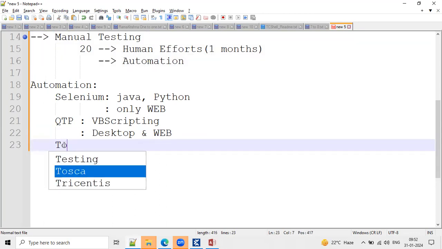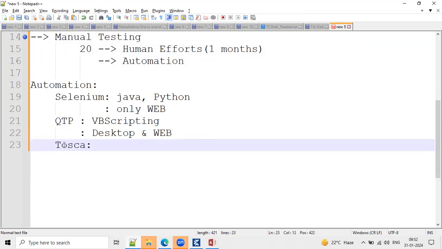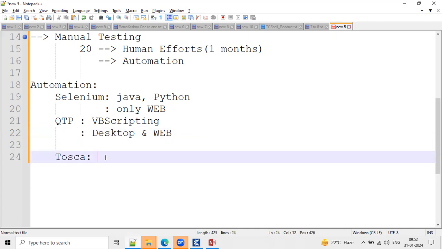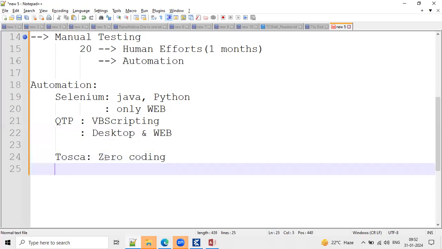Coming to Tosca, Tosca is a zero coding test automation tool. No need to learn any Python or Java, no coding is required. If you are from an IT background or non-IT background, or working as a manual testing engineer, or starting your career with Tosca, you can easily jump to Tosca because there is no coding here. This is the awesome thing here.